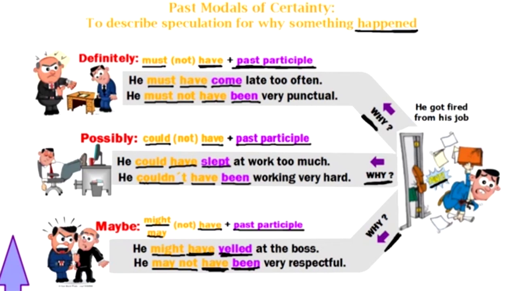Good. Now, all of these are talking about how positive I am for what I'm saying. Maybe down here, right, is like, not 100% sure, right? But I think that's possible, that's what happened. Here it's possibly this is what happened, right? I'm not saying how sure I am, just saying that it's possible that that happened. And definitely is like, I'm almost 100% sure this is what happened, okay? So, those are our past modals of certainty to describe speculation for why something happened.